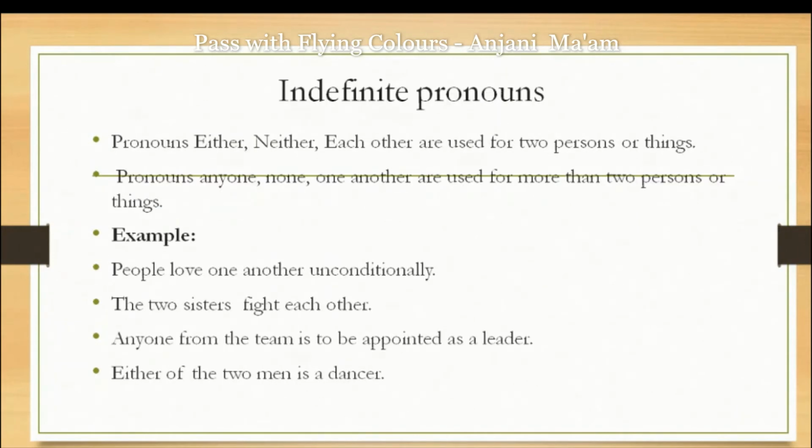Next, indefinite pronoun rules. Definition we have done earlier. Either, neither, each other are used for two persons or things. Anyone, none, one another are used for more than two persons or things. People love one another unconditionally. We have used one another for people, that was plural. The two sisters fight each other, a reciprocal pronoun has been used for two persons.